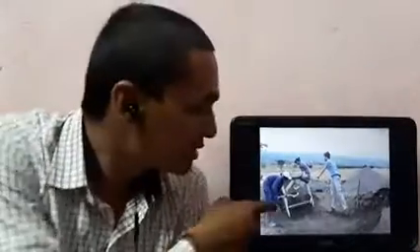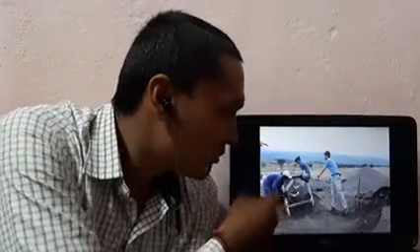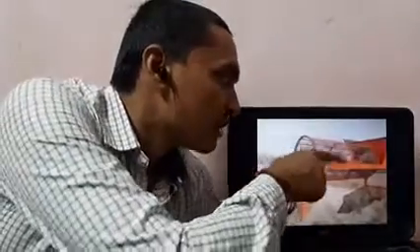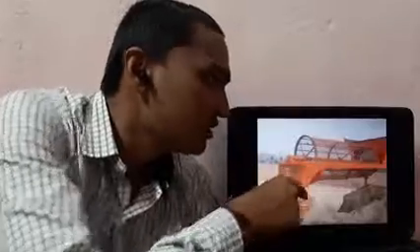Another use of sieving can be seen at construction sites. Here you can see a sieve made of metallic net, used to separate sand. In construction, in some cases they need small-sized sand particles, so they separate the larger sand particles from the small ones using this kind of sieve. Nowadays, machineries like this are also used. This is a kind of sieve, and these machineries can separate sand particles in larger quantity in less time.